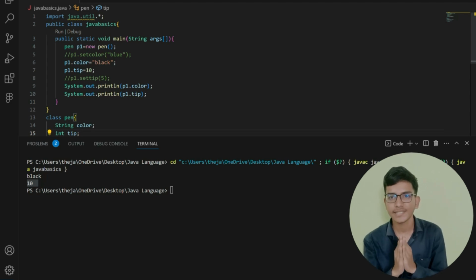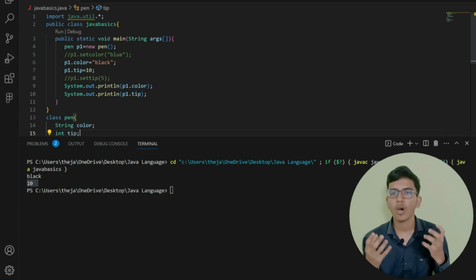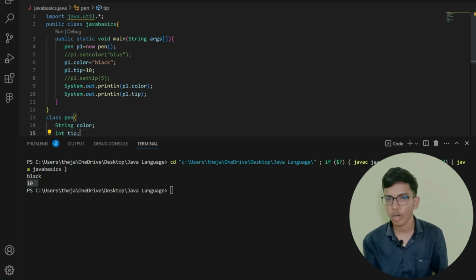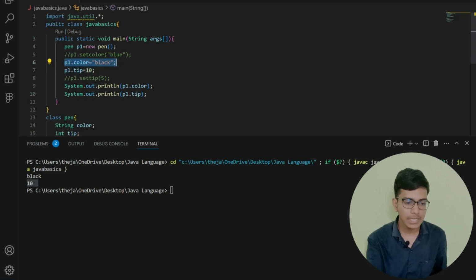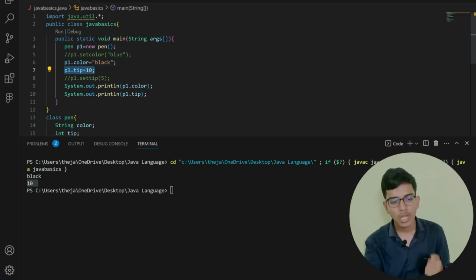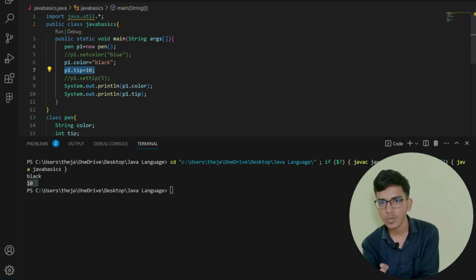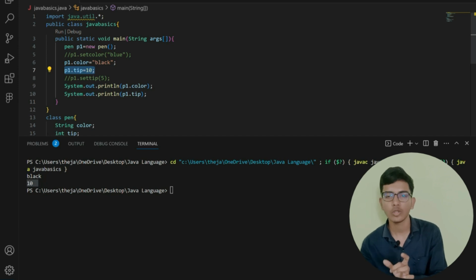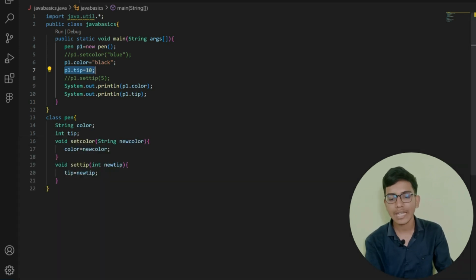Remember guys that class is just the blueprint. So in the memory allocation, class doesn't occupy any memory. When I create the object, then and only then memory allocation takes place in Java. Here in line 6 I am assigning p1 dot color is equals to black, and p1 dot tip is equals to 10. This is how I can access the members of my class, the properties or functions, whatever is present in my class, by writing object name dot that property is equals to, and we can assign or do whatever we want. This is how we create a class in Java.